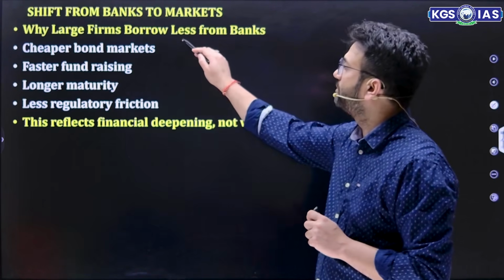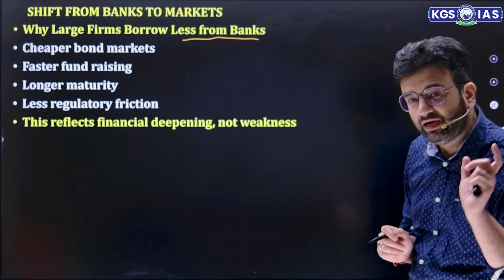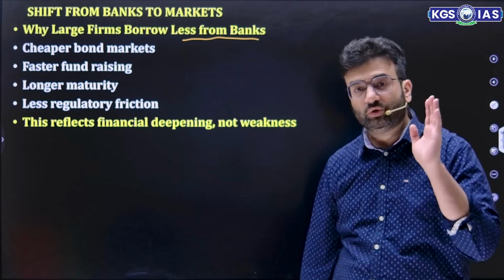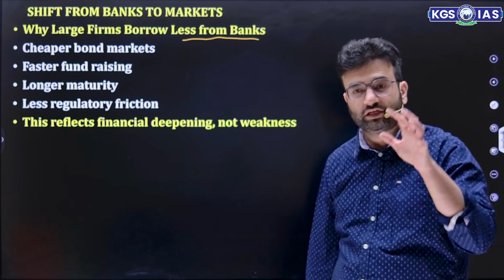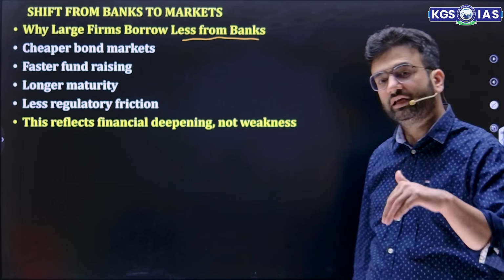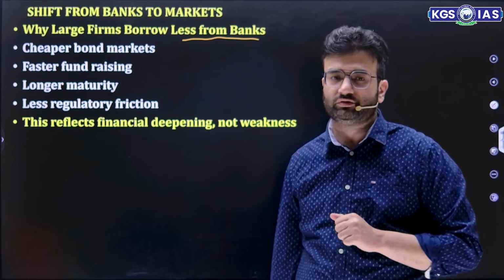Large firms now borrow less from bank. Guys, remember this thing. There might be a simple statement in the prelims that the large firms are borrowing more from banks. No, they are borrowing less from the banks. As a result of that, banks have more money accumulated with them, and as a result, they can lend it more to small MSMEs or to the retail individuals as well.